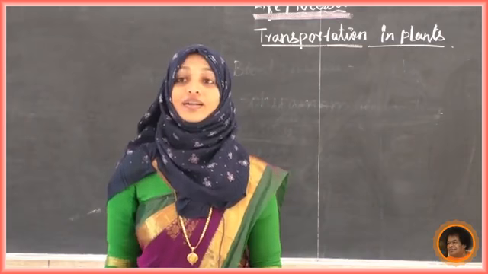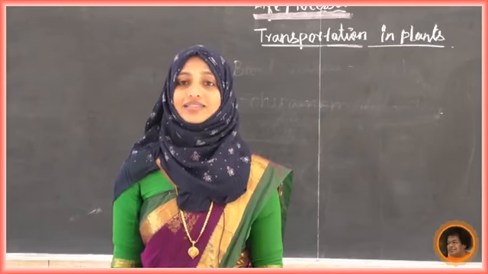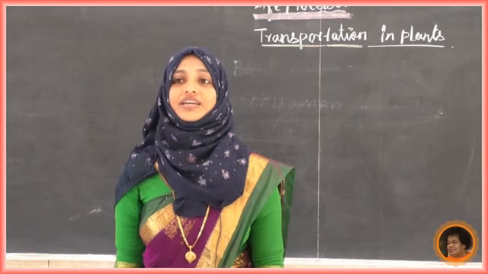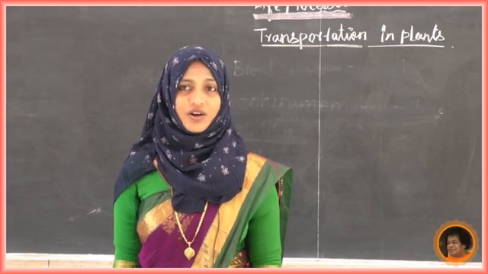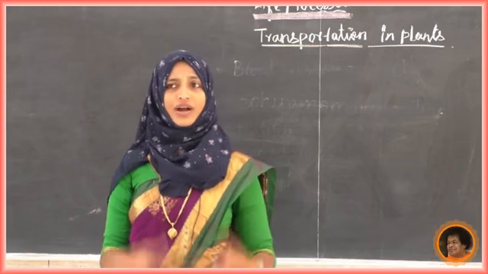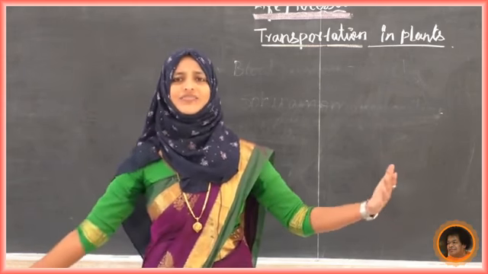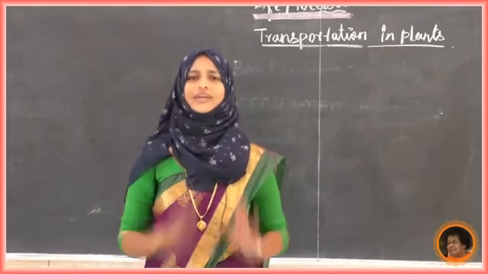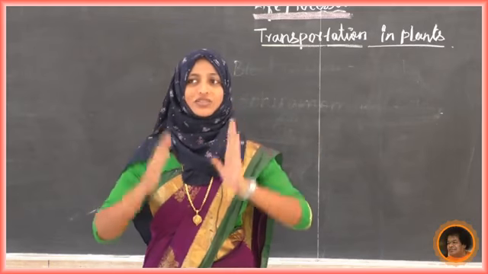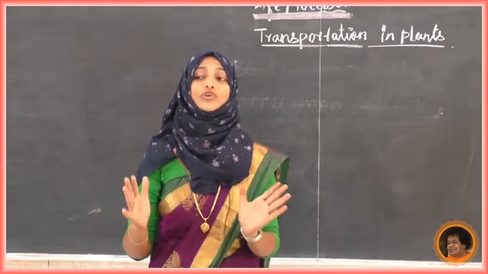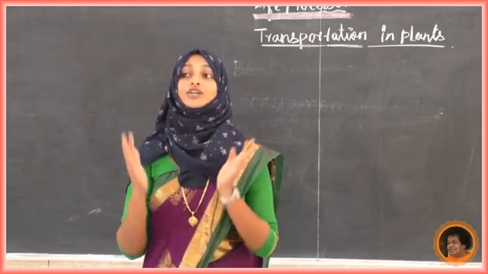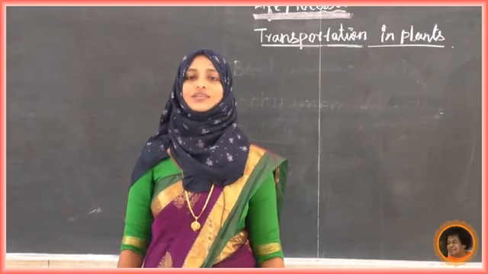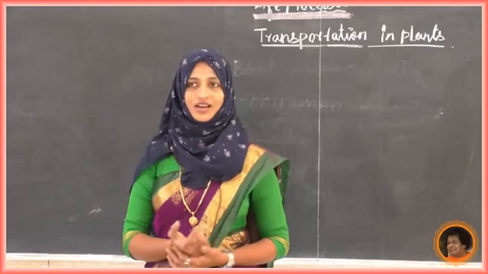It is quite simple. What about the tall plants, the higher plants like our mango tree, jackfruit tree, or apple tree? Is diffusion enough, or sufficient, to provide all the nutrition? They have a very large, lengthy root and a lengthy shoot, the stem, a very big plant. So here, no diffusion, because it is not sufficient to provide all the nutrients to those plants. It is very difficult to absorb all the nutrients. The distance is very large.